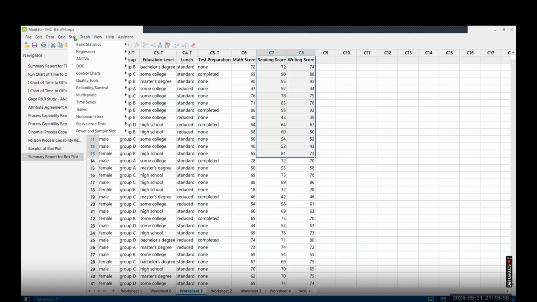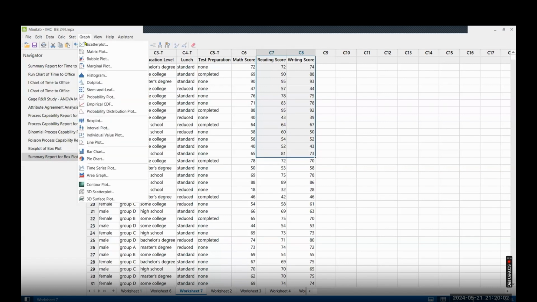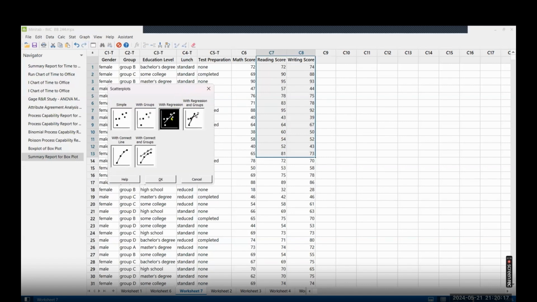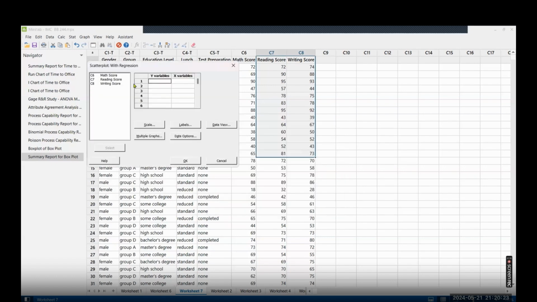We will go to Graph, and the first option is the scatter plot. We click on this scatter plot and select the With Regression Line option. Click on OK. Now you have the y variable, which is math score, and the input variable, your reading score. Again, I want to see the math score and writing score relationship like this, or maybe the relationship between reading and writing also.